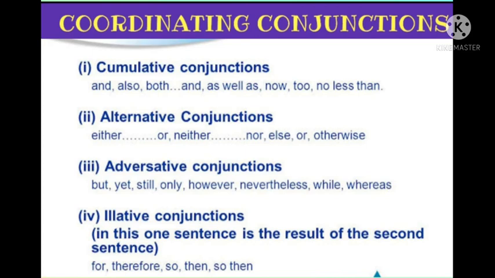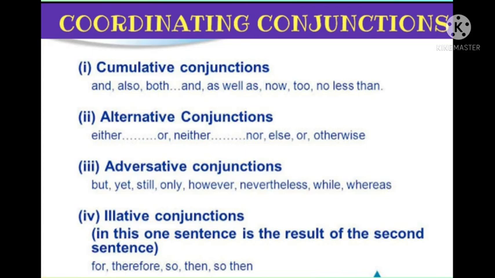Then alternative conjunctions, also known as the disjunctive conjunctions. These conjunctions are used to express a choice between two options. And the popular alternative conjunctions are either or, neither nor, otherwise, or, else. All these are coming under the alternative conjunctions. For example, either eat the carrot or the apple. There I am giving an option. So in order to give an option, we are using the alternative conjunctions.